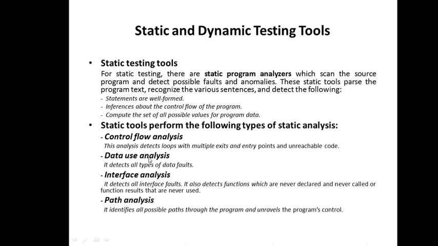So you can see all are analysis tools only. As the name suggests, the control flow analysis tool is going to detect the loops with multiple exit and entry points and unreachable code. That means we are going to check the control. Data use analysis detects all types of data faults. Interface analysis detects all interface faults, while path analysis detects all possible paths in the program and unravels the program control. So if there is any error in these four things, control, data, interface and path, that can be easily identified using these static tools.